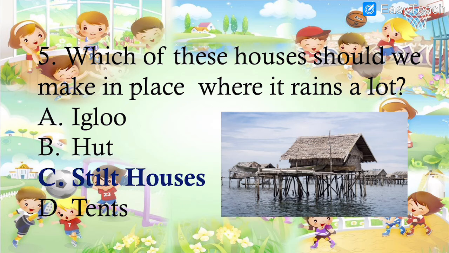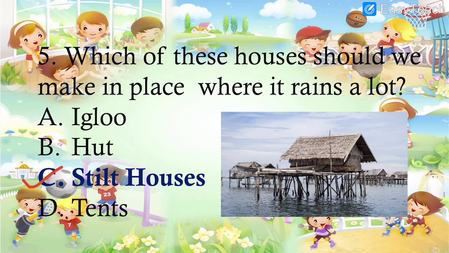Next, number 5. Which of these houses should we make in a place where it rains a lot, where there is heavy rainfall? So much rainfall is there in that place. Which kind of house should we build? Igloo, hut, stilt house, or tent? So we should build stilt houses. That is option number C.